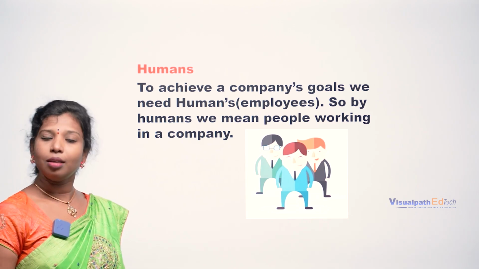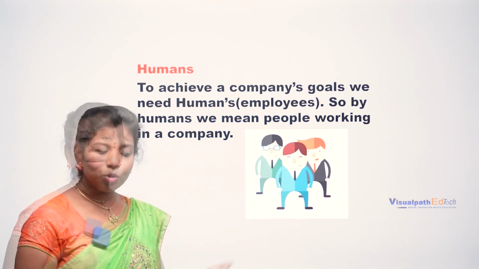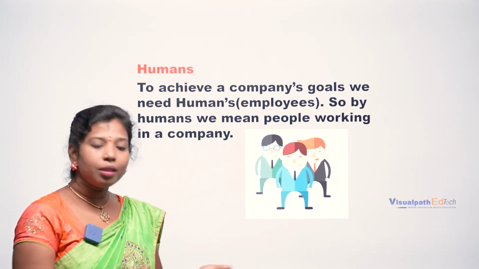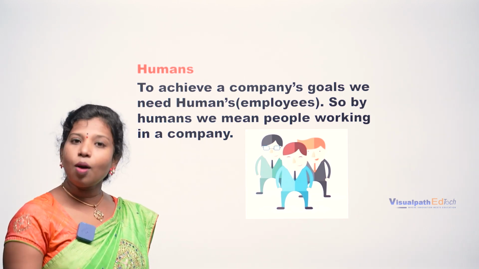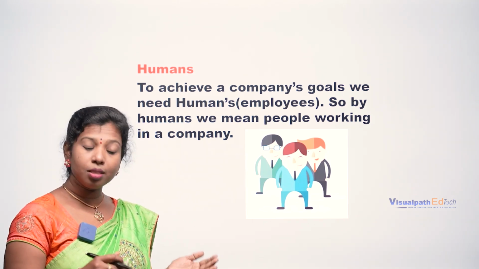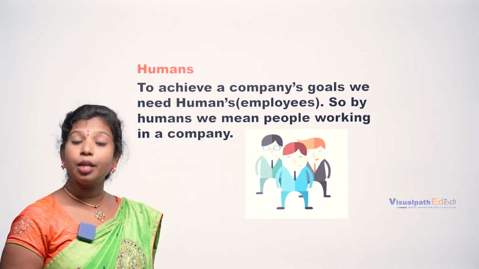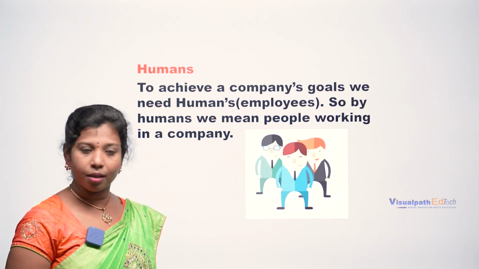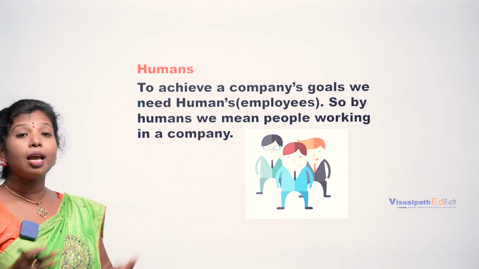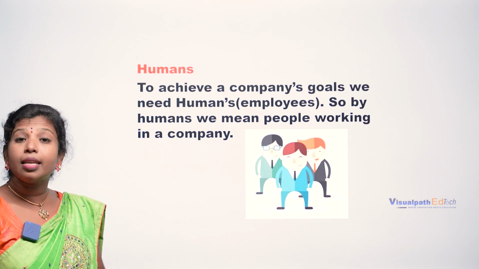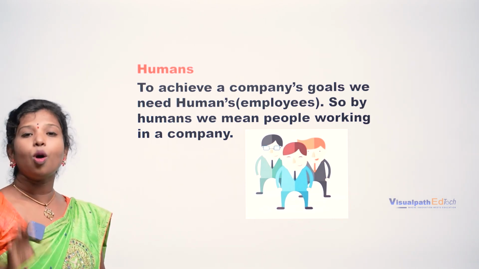Why are they working? Obviously to generate some regular income, for survival, and for the growth and expansion of the company, to achieve the objectives of the company, right? So humans are nothing but the employees who are working in an organization to achieve the objective.